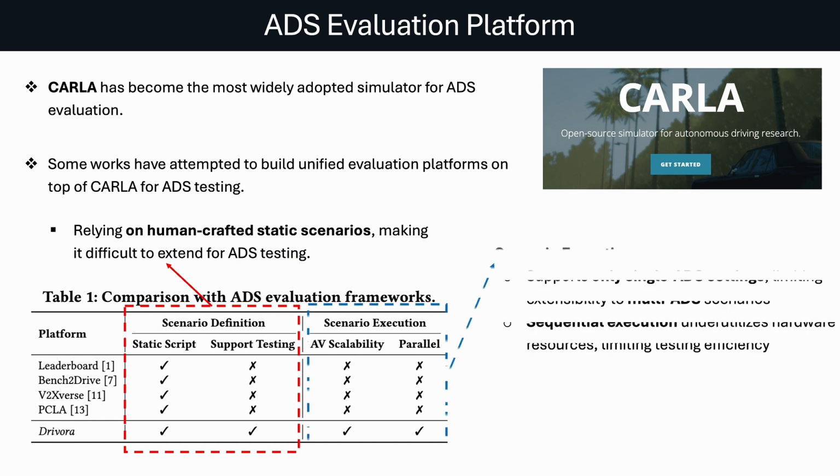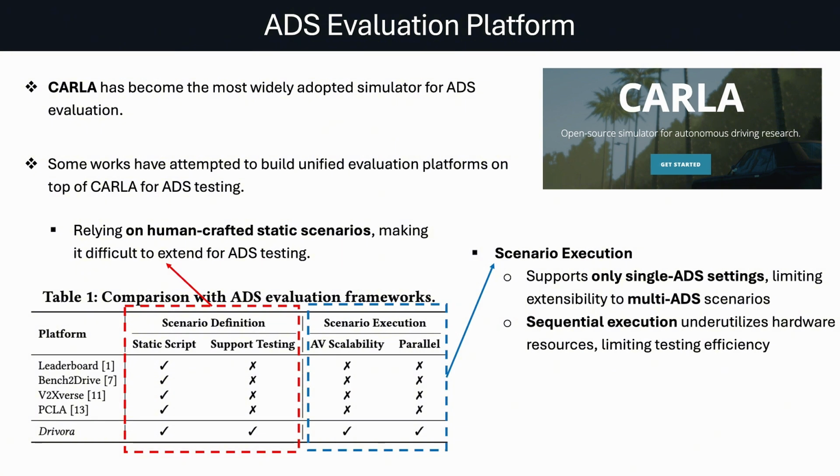Another problem is that these platforms usually support only single ADS setups, meaning just one autonomous vehicle is controlled by the ADS under test. This makes it hard to handle multi-ADS scenarios, like when multiple autonomous vehicles interact. And finally, the way scenarios are executed is often sequential, one scenario at a time. This leads to underutilization of hardware resources and reduces efficiency, which is especially important for search-based ADS testing.